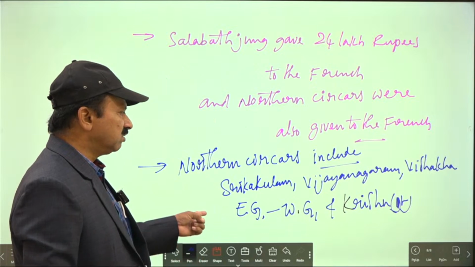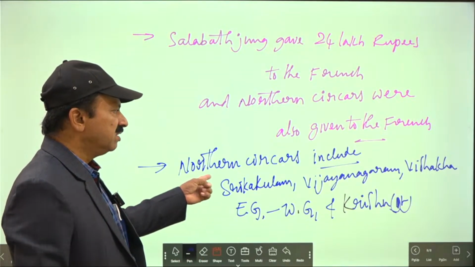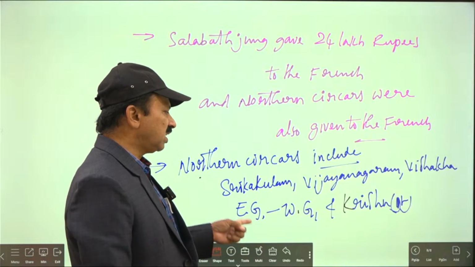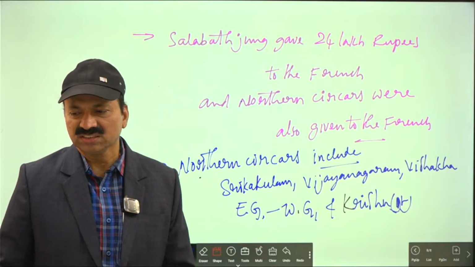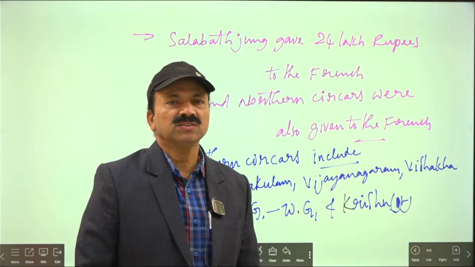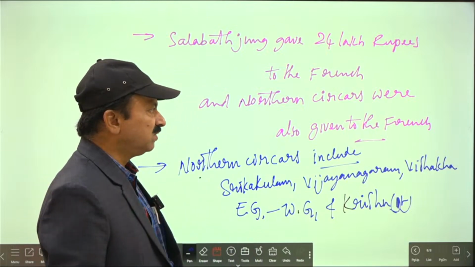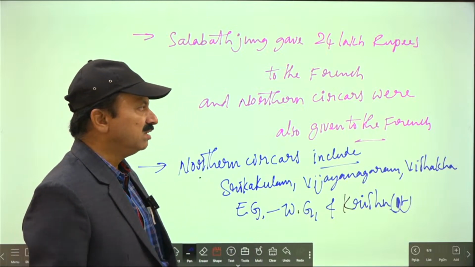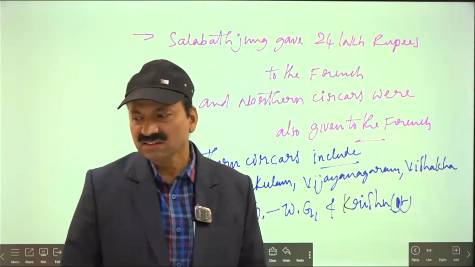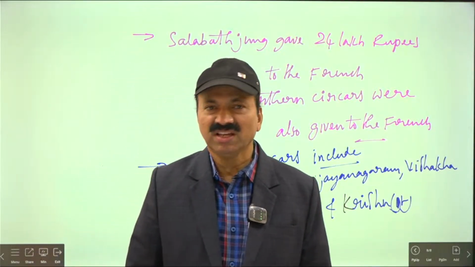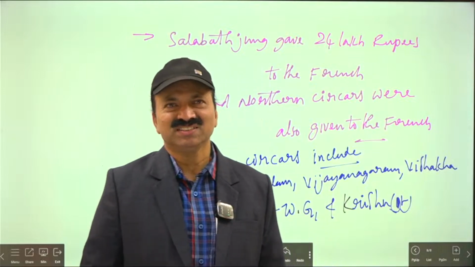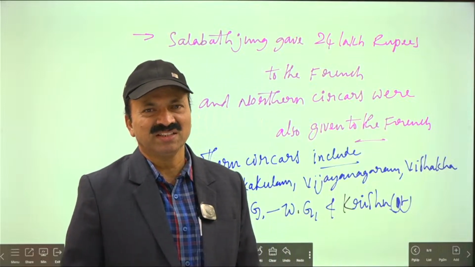So Salabat Jung, what happened? Salabat Jung gave the northern sarkars to the French: Srikakulam, Vijayanagaram, Vishaka, East Godavari, West Godavari, Krishna. All these were given to the French. Have you got the idea? All these important things went on in the period of this one. How did they come under the British? That is our topic.